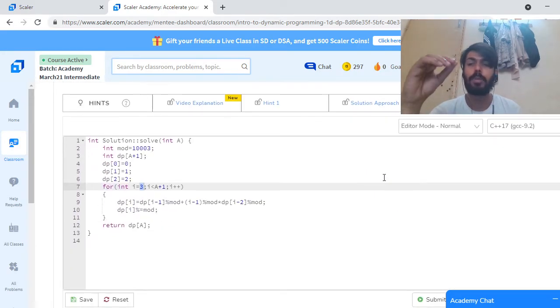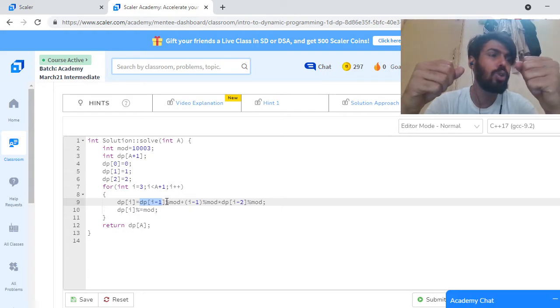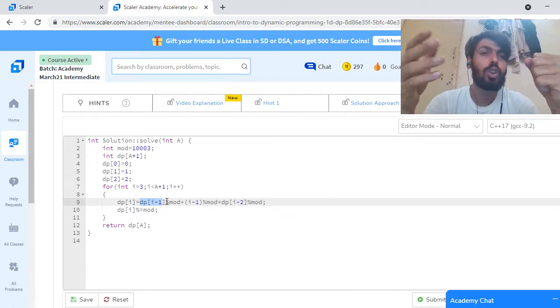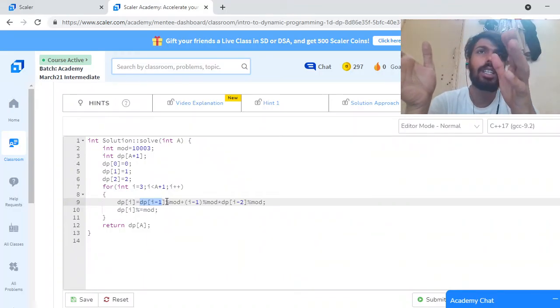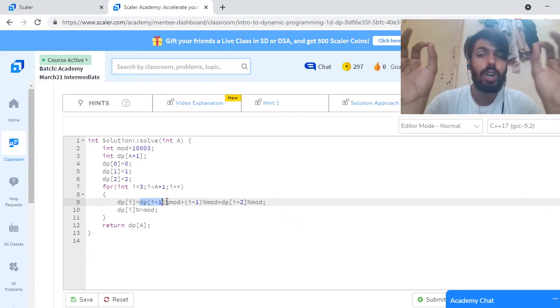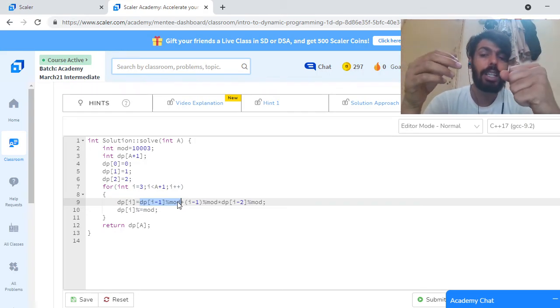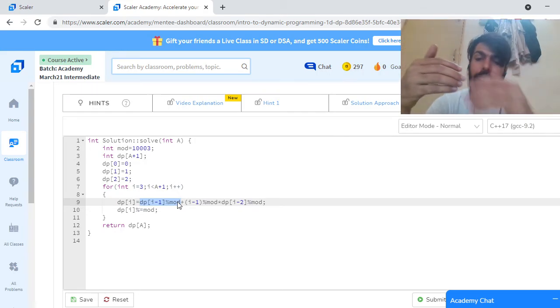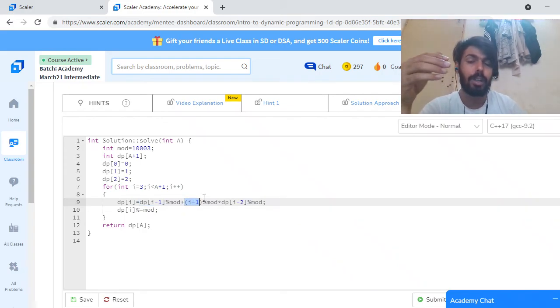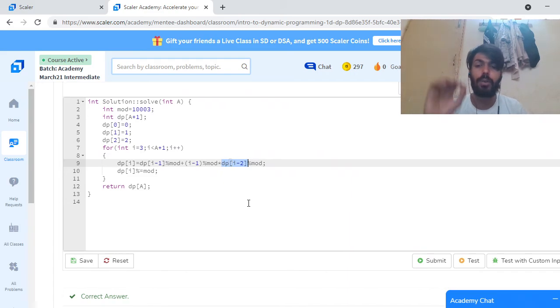So again, see the approach of the question. What I did here: if the ith person is coming and wants to enjoy the party alone, then the total number of ways is the number of ways such that i minus 1 are already partying. So I added this. And second, if he wants to be in a pair, then he will select any person from the i minus 1 people, and then I will multiply by the number of ways such that i minus 2 are already partying. So this was our solution for the question.